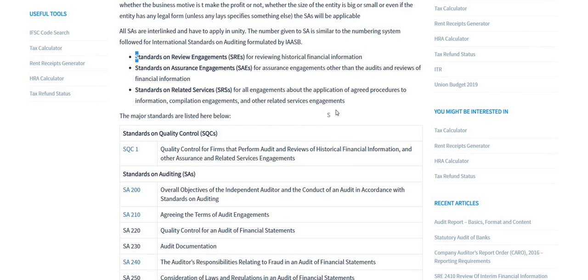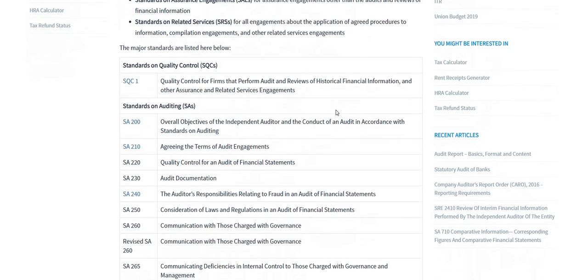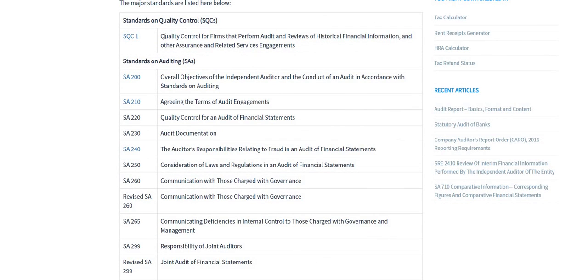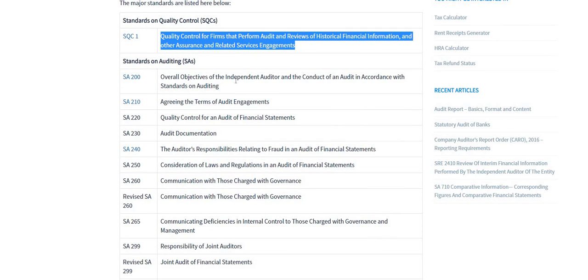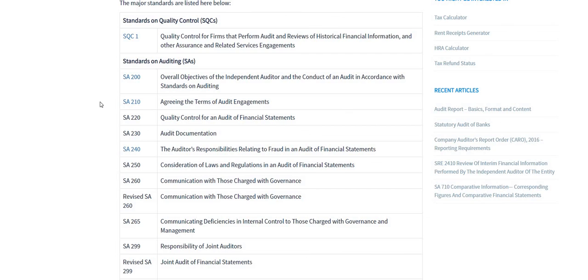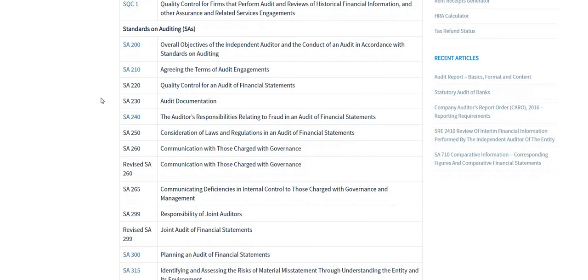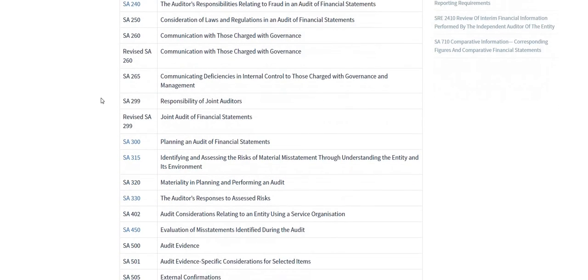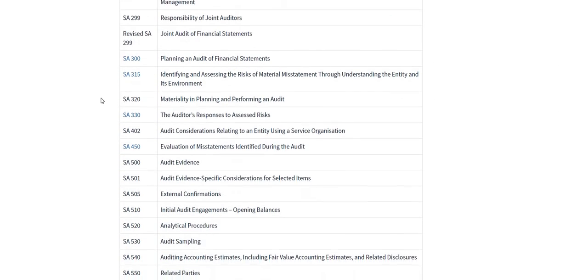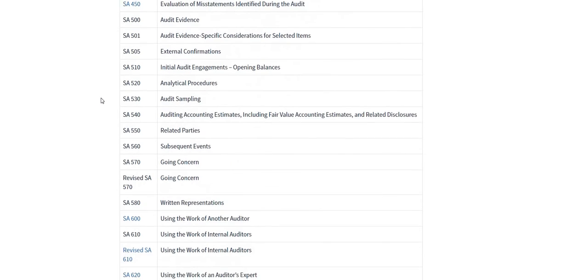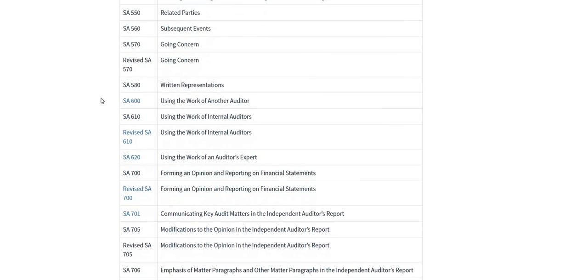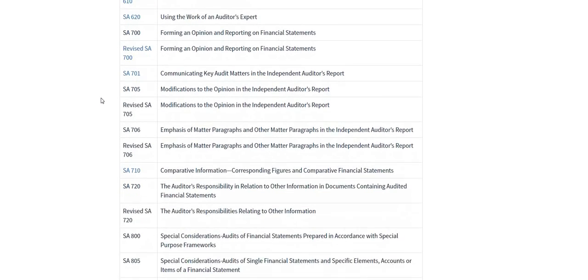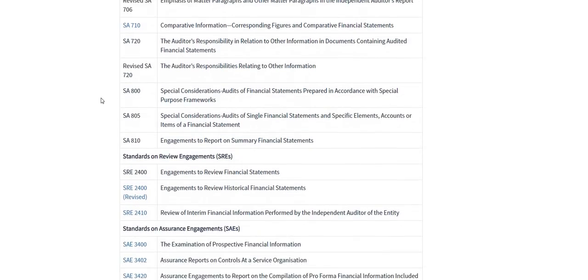Review engagements, all this we discussed already. You can give a glance. Okay. And then these are the standards. SQC 1 is called this. These are the standards which we'll be discussing. You don't have to separately try to mug them, okay? Don't try to mug the standard names just like that. I'm just giving a view of the standards to you. So these are the standards